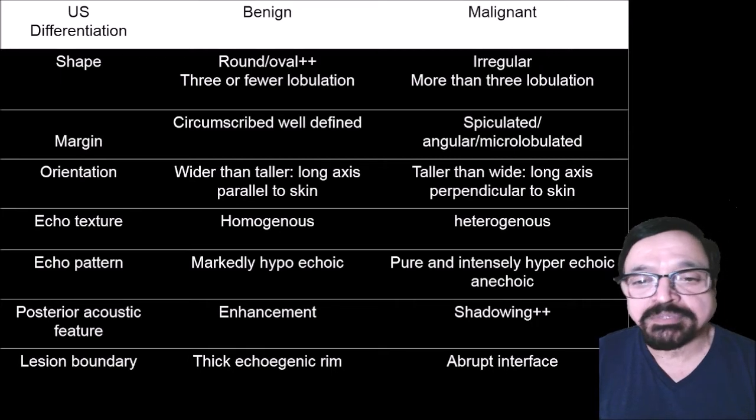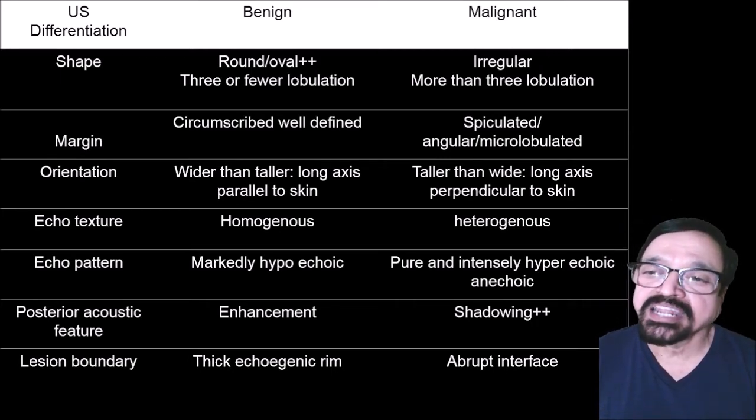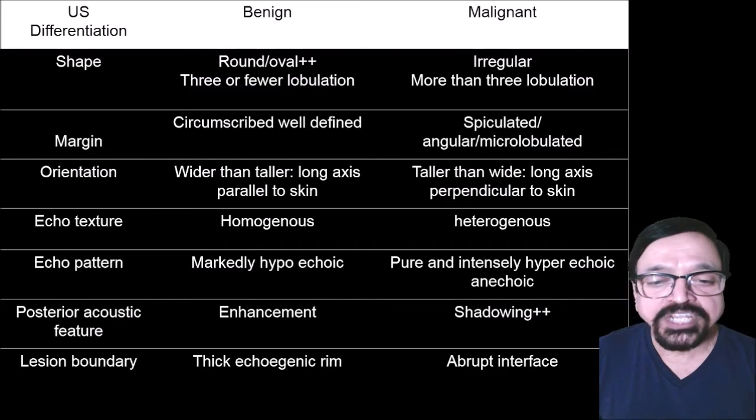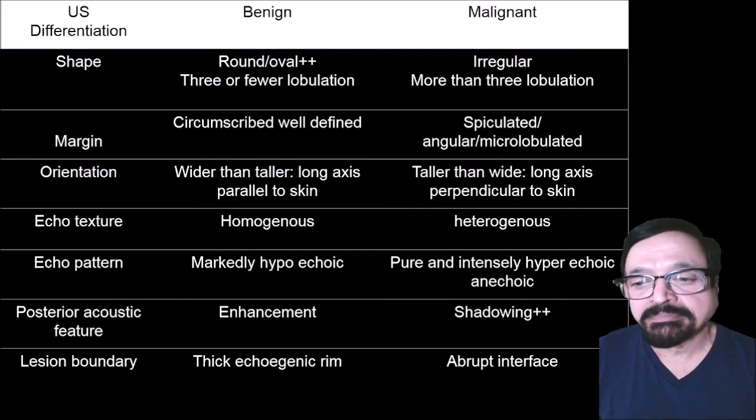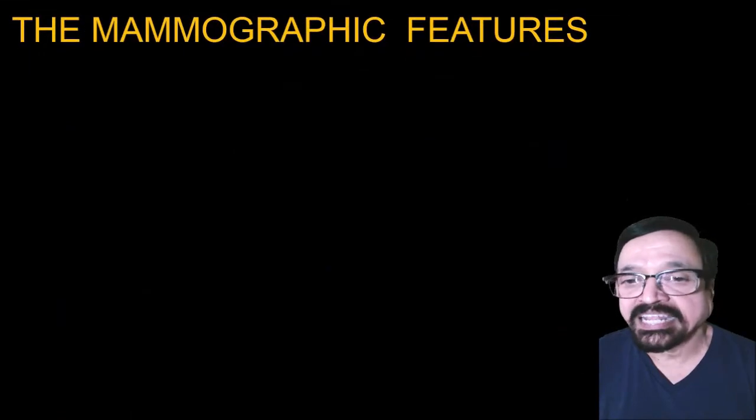Now margins are circumscribed in benign while it is spiculated, angular in malignant. Echo texture is homogeneous in benign while heterogeneous in malignant. The echo pattern is markedly hypoechoic in malignant, while benign is pure intensely hyperechoic. Then posterior acoustic features: enhancement is in benign while in malignant there is shadowing. The lesion boundaries are a thick echogenic rim in benign while abrupt in malignancy.